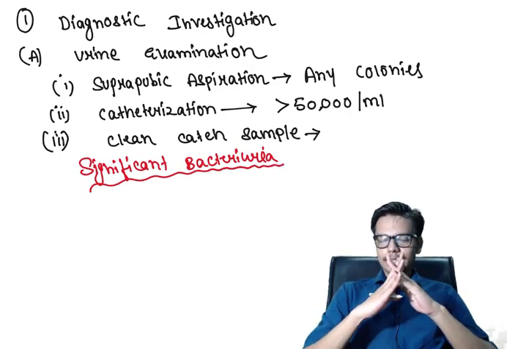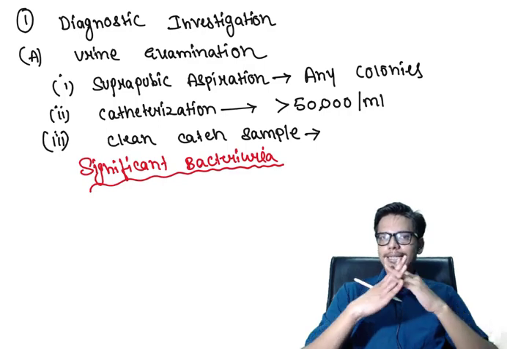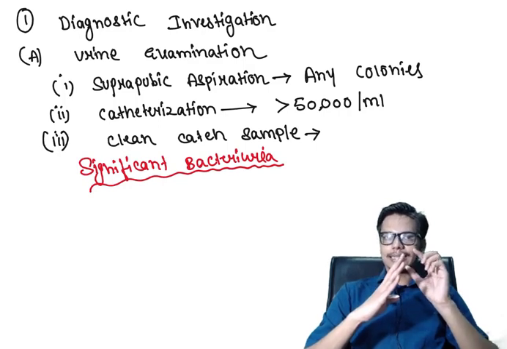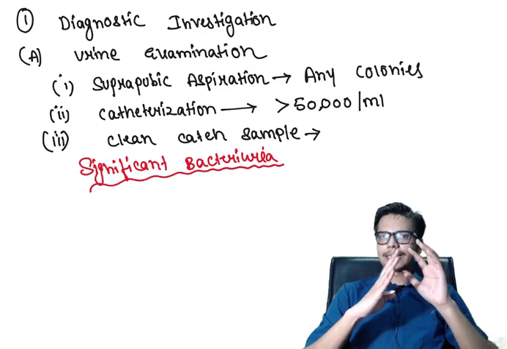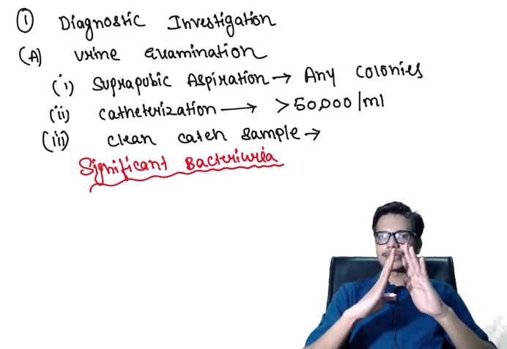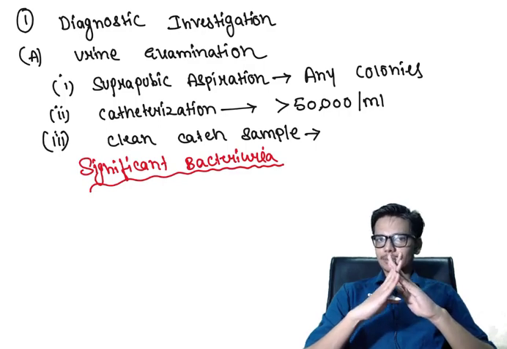Significant bacteria in the urine is presence of a significant amount of bacteria in the urine which is leading to urinary tract infection. A cutoff is set that if the urine contains this amount of bacteria, this amount of bacteria can produce urinary tract infection in any individual.